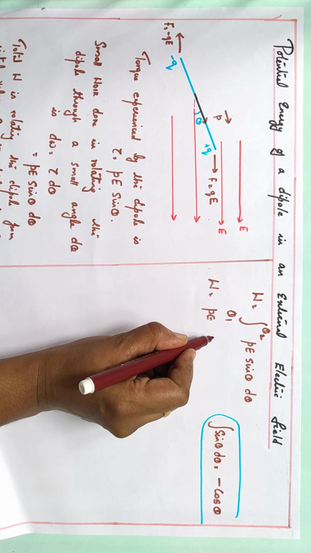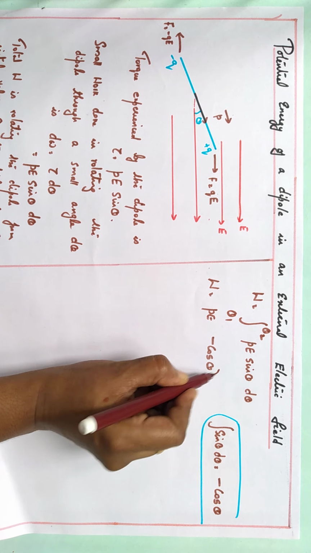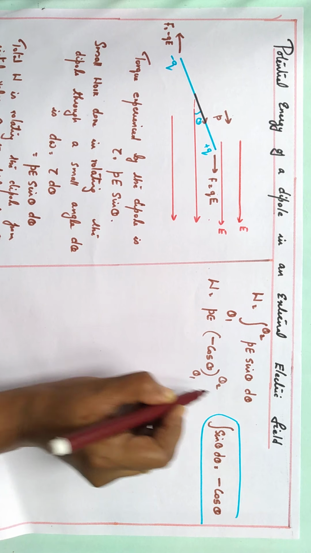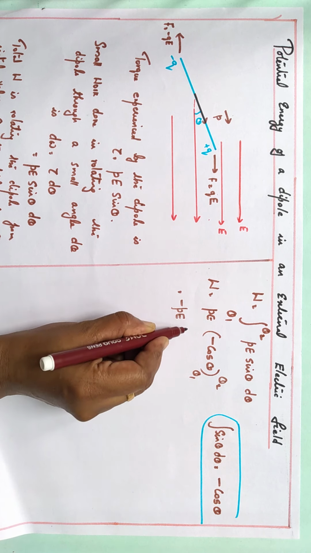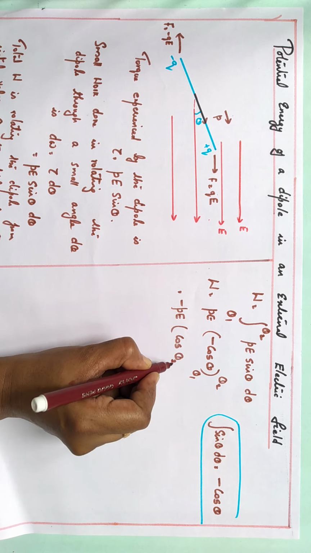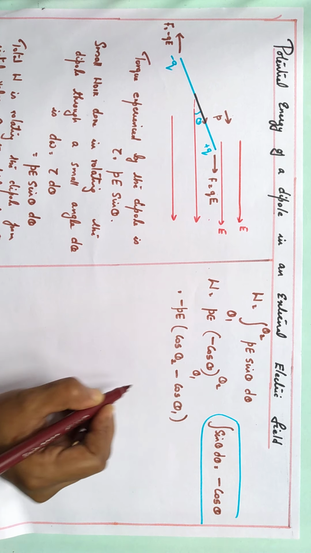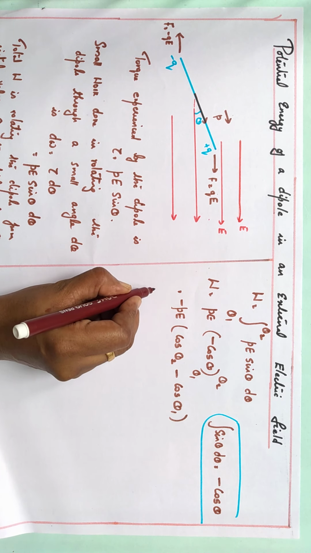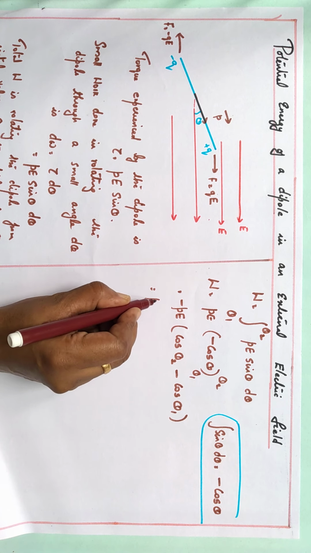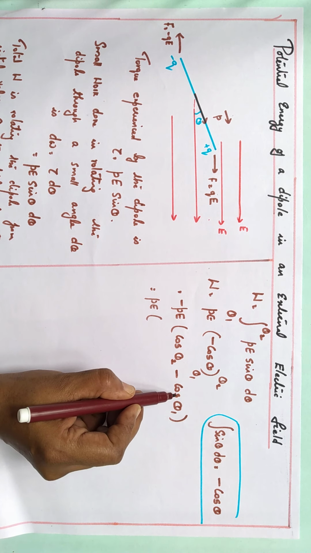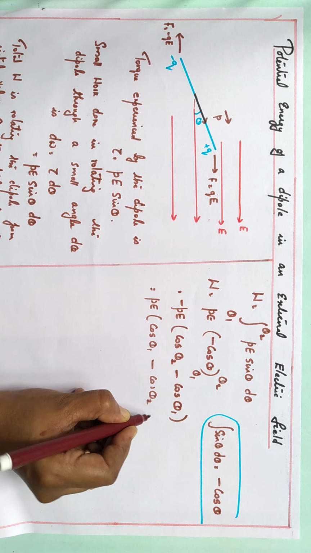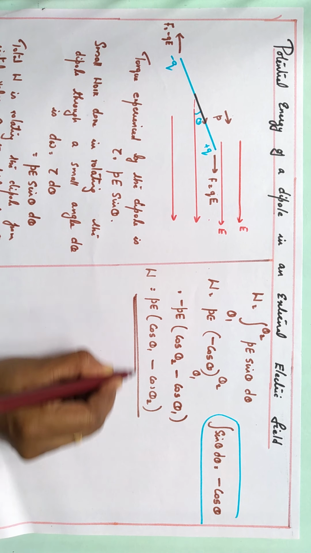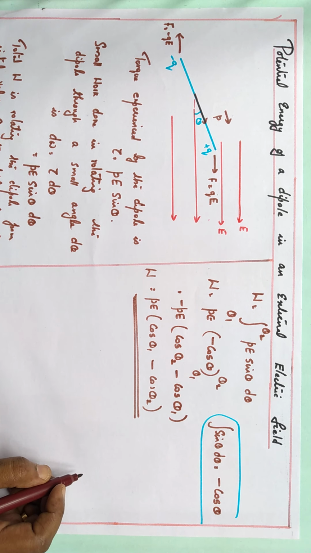Integral sin theta d theta is minus cos theta. You can apply the limits theta 1 to theta 2. Okay, children. So minus can be taken outside: minus P E into, applying the limits, cos theta 2 minus cos theta 1. Upper limit minus lower limit. Right. Equals, negative can be taken inside, P E into, here this becomes negative and the second term becomes positive. So cos theta 1 minus cos theta 2. So work done in rotating the dipole from theta 1 to theta 2 is W equal to P E (cos theta 1 minus cos theta 2).